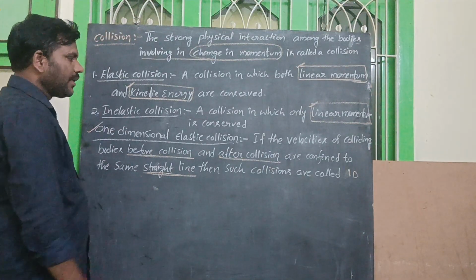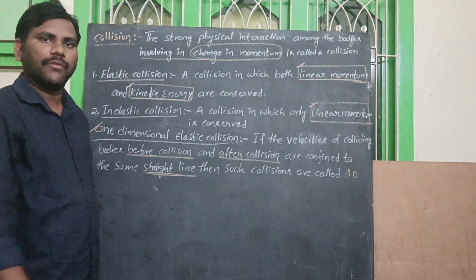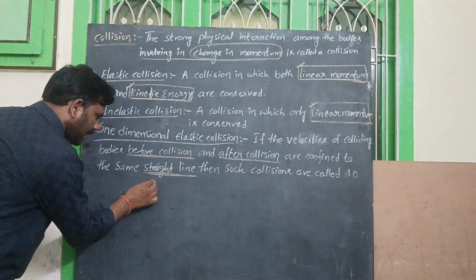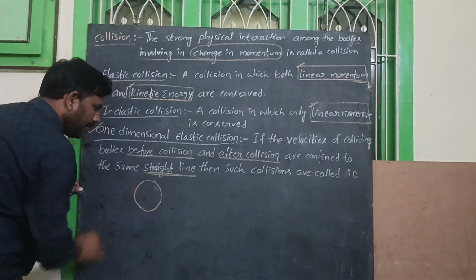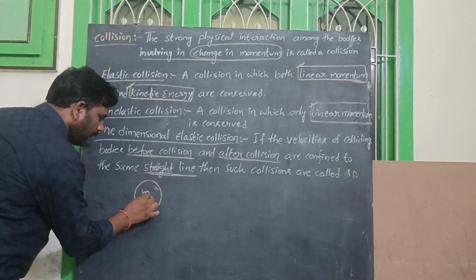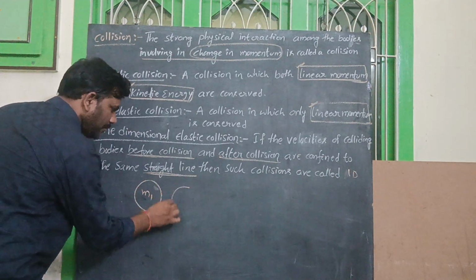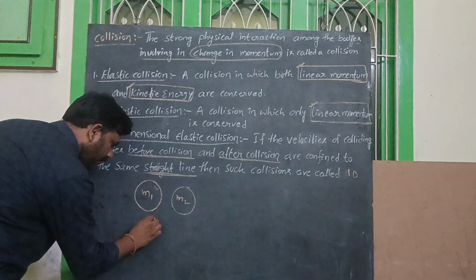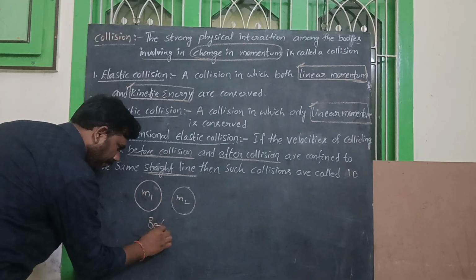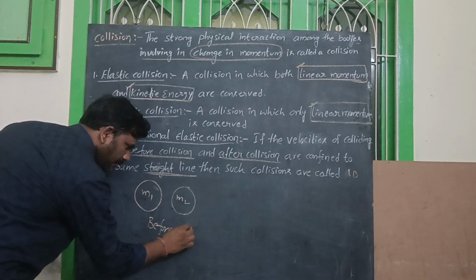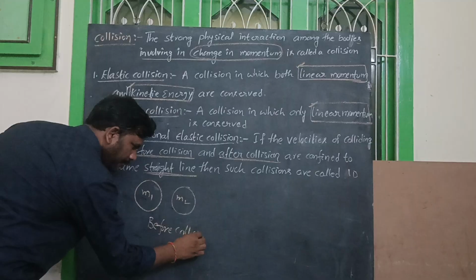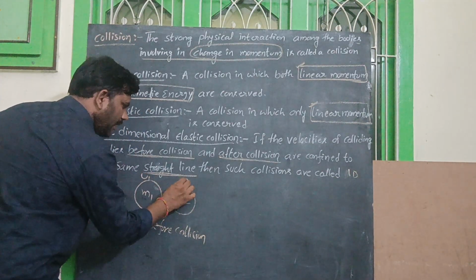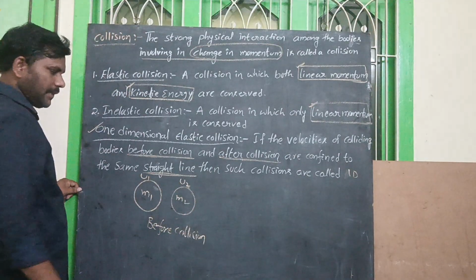Suppose we consider two bodies of masses m1 and m2. Suppose we observe the diagram. The first body has mass m1 and the second body mass m2. Before collision, initial velocity u1 and second body initial velocity u2.